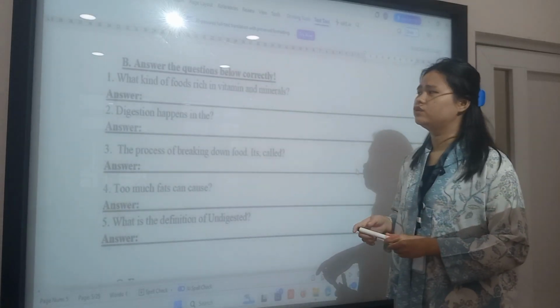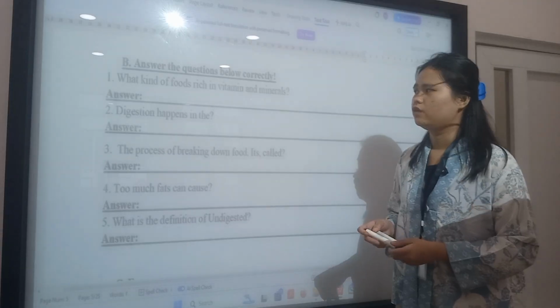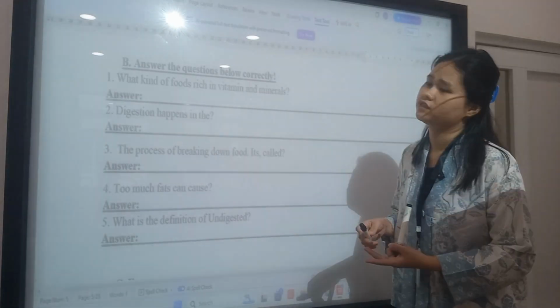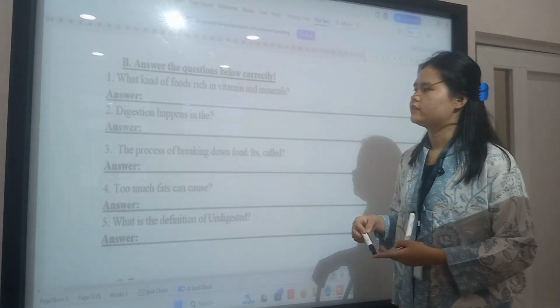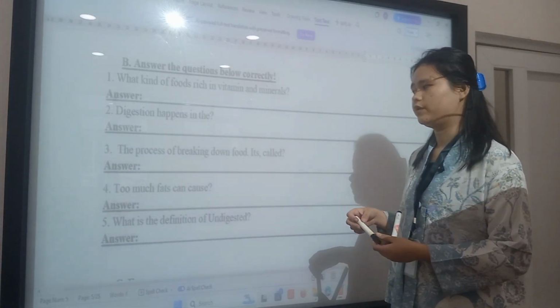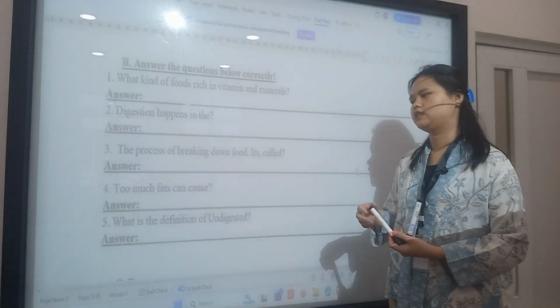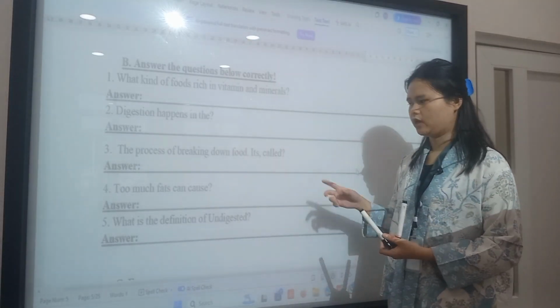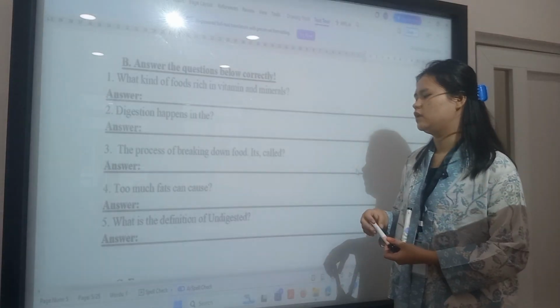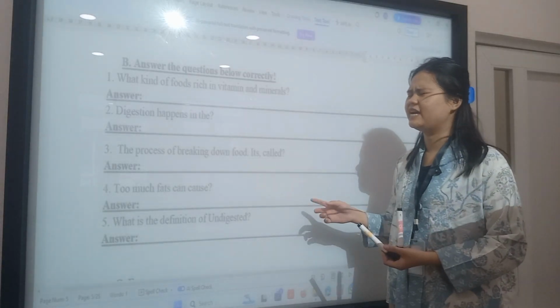Okay, what kind of food is rich in vitamins and minerals? Food that is rich in vitamins and minerals is like broccoli and other vegetables. Digestion happens in the digestive system. What is the process of breaking down called? Digestion. Too much fat can cause heart disease. What is the definition of undigested?